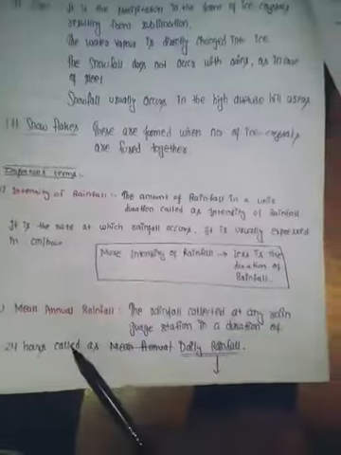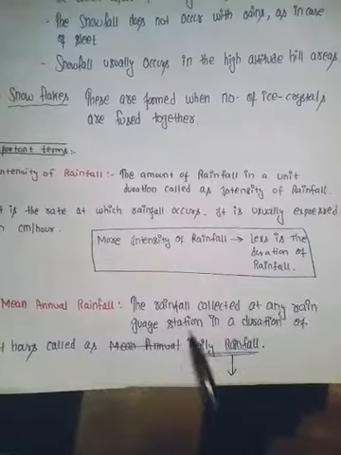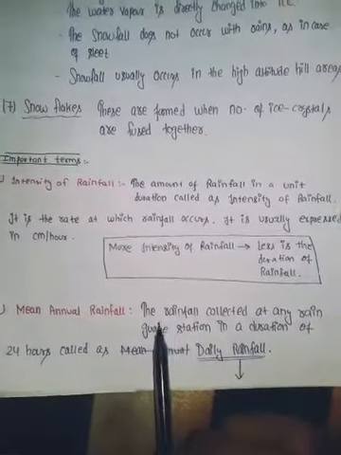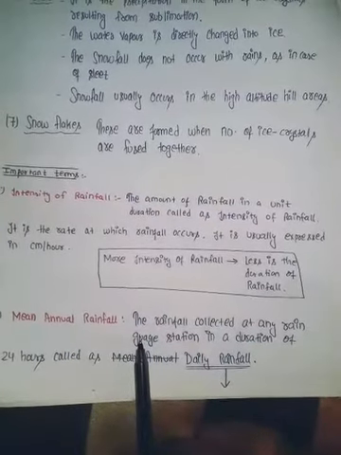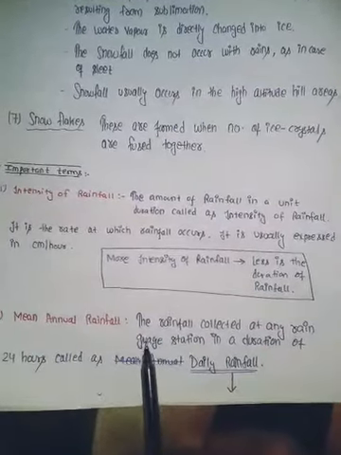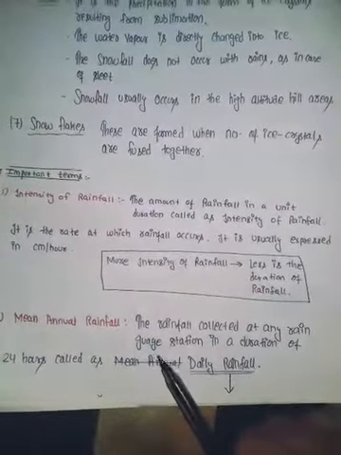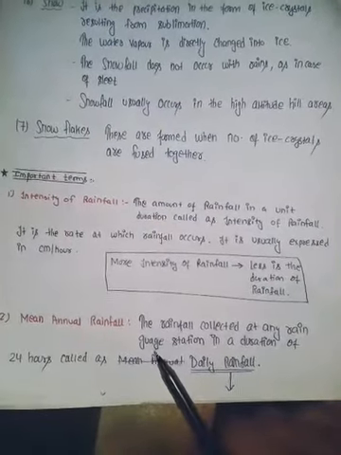What is mean annual rainfall? It is defined as the rainfall collected at any rain gauge station in a duration of 24 hours. When rainfall occurs in our atmosphere, we collect the rainfall by a device which is called the rain gauge. We will define in the next class what types of rain gauges we have and by which method we collect.